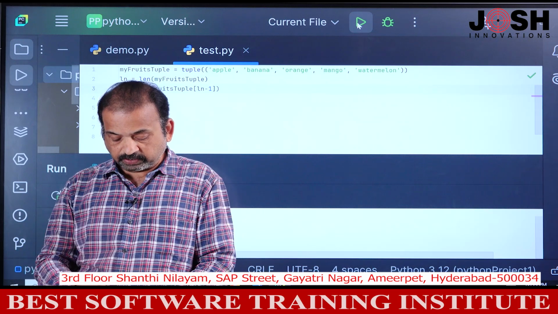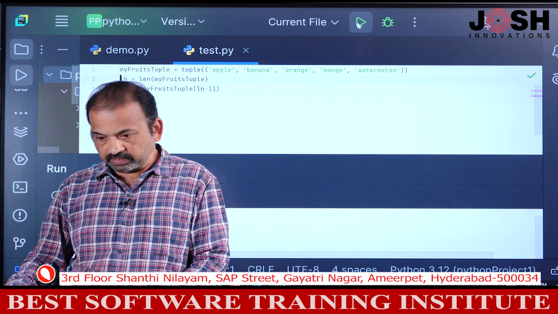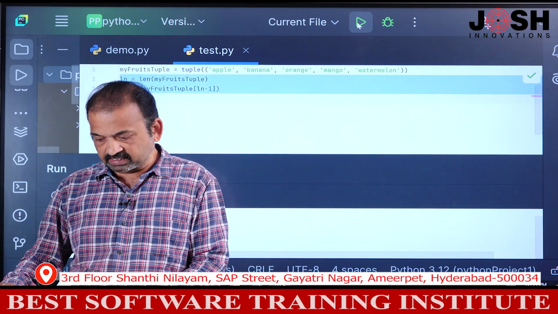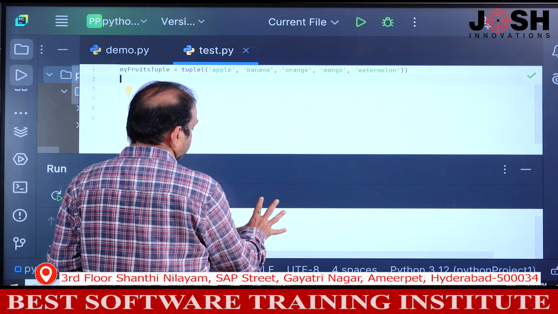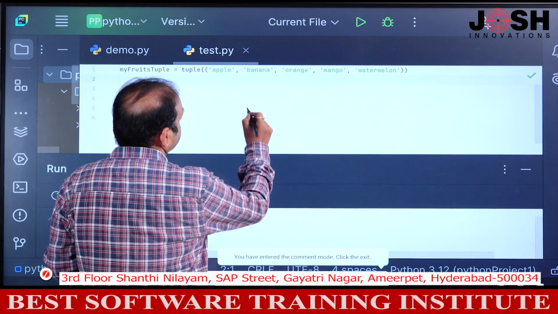Okay, right. Now we'll discuss slicing. If you want to access a range of items from this tuple, same like list or string, I want to access a range of items.